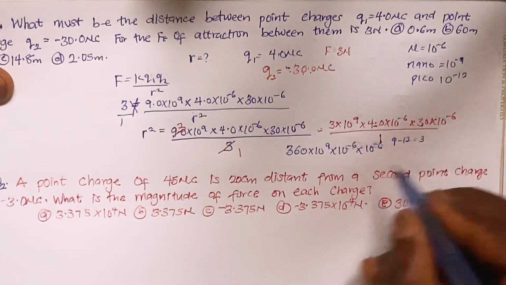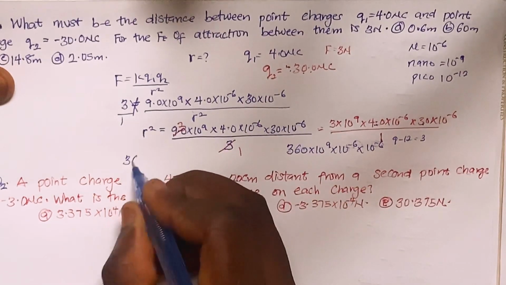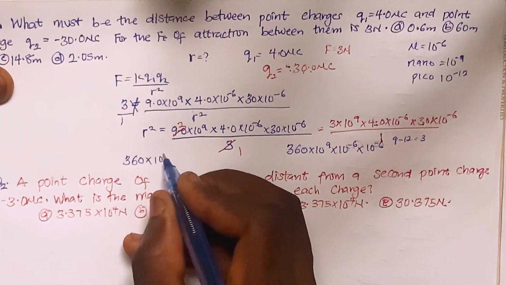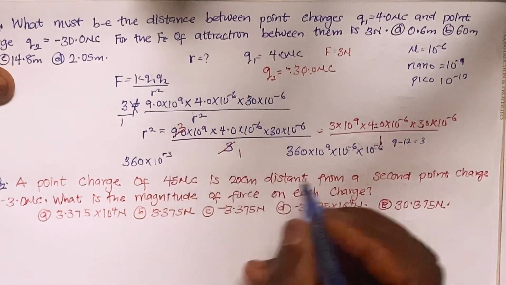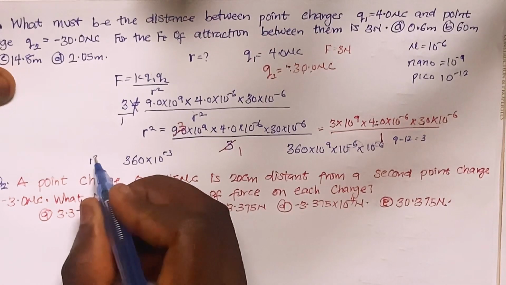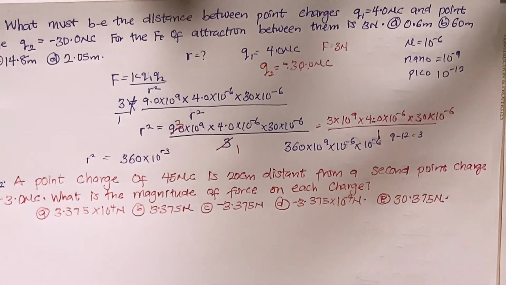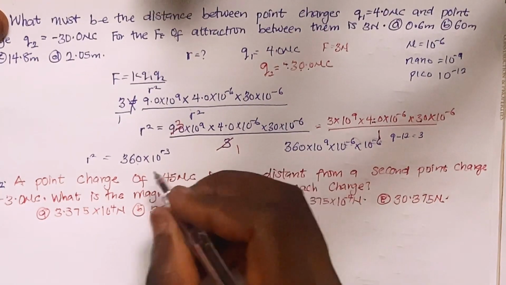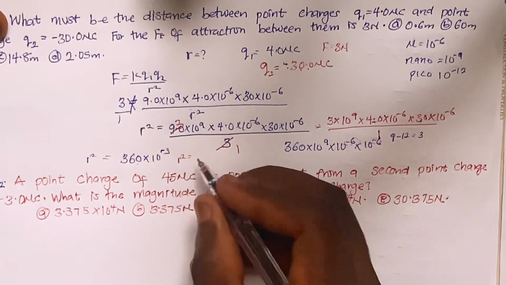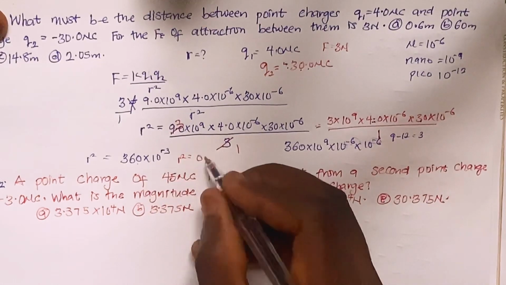That's minus 3. So I'm going to have 360 times 10 raised to minus 3. So I will have something like this. That's my r square equals 360 times 10 power minus 3. So here I just need to simplify. I can see this is actually r square equals what? 360 multiplied by this should give me what?